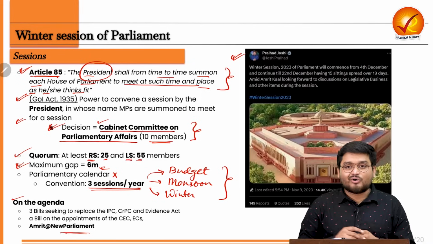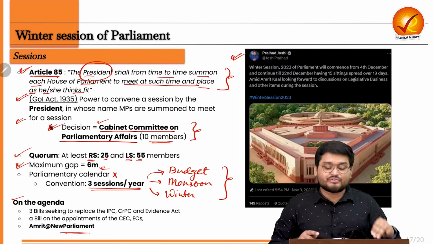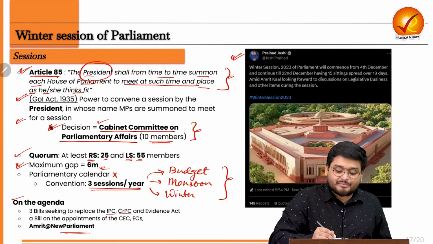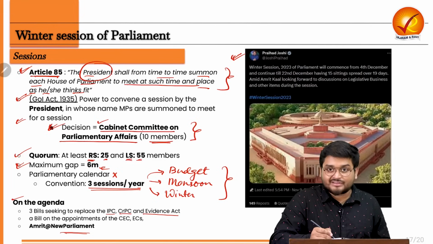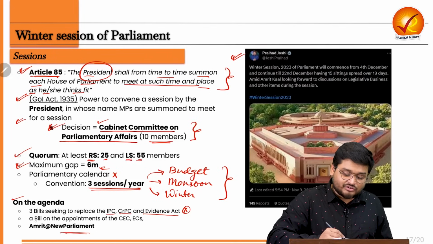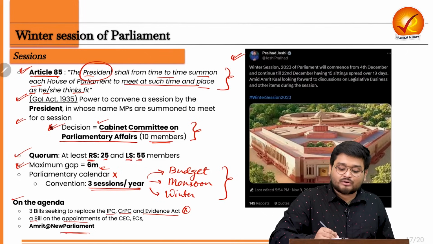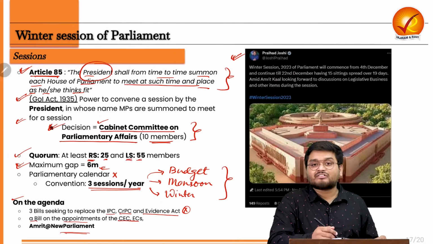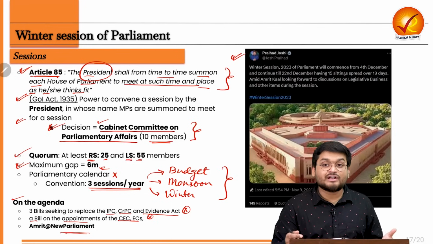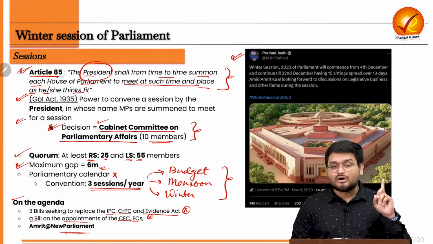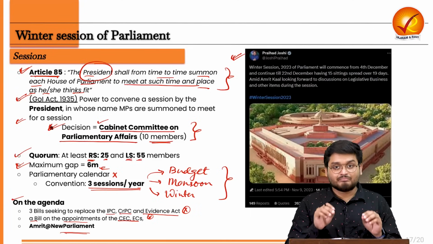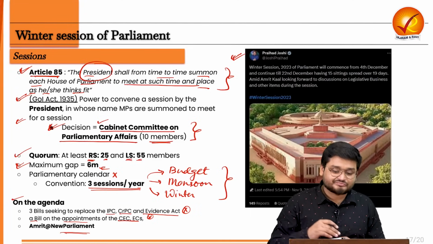On the agenda right now, we have 3 bills which will be replacing the Indian Penal Code, the CrPC and the Evidence Act. So this is very important legislation. The next important legislation will be a bill on the appointment of the CEC and the election commissioners. This is also a very important one, and as told earlier, this is the very first winter session that will be held in the new parliamentary building.